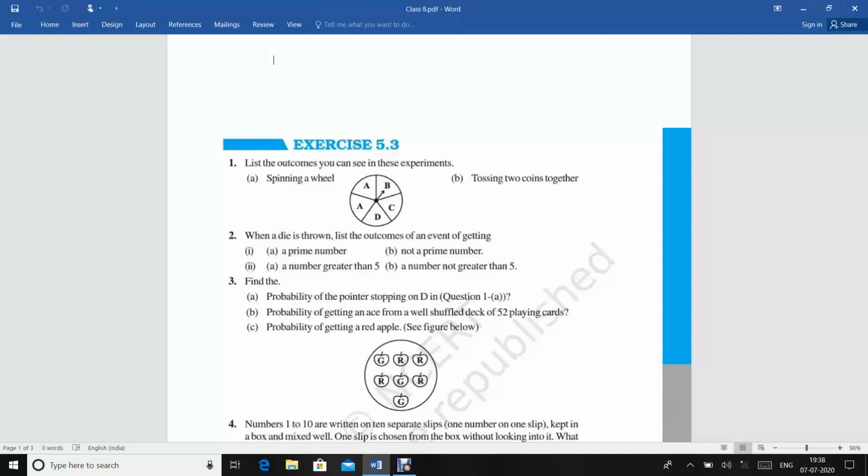And the next term is sample space. So what is sample space? The sample space of a random experiment is defined as the set of all possible outcomes of the experiment. These possible outcomes are called the sample space. Suppose you have a die and you throw it randomly for a random experiment, the possible outcomes are 1 or 2, 3, 4, 5 or 6. So the sample space is 1, 2, 3, 4, 5, 6.